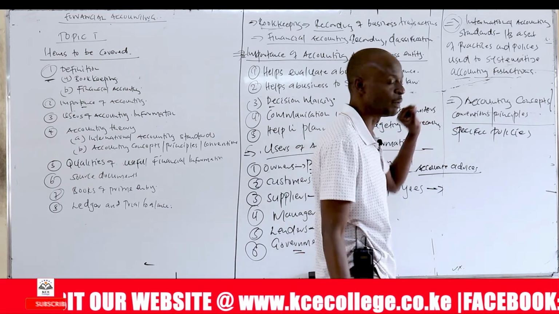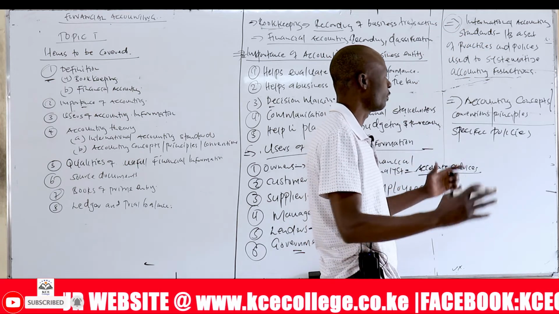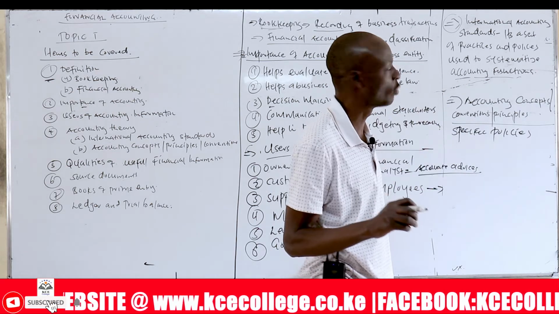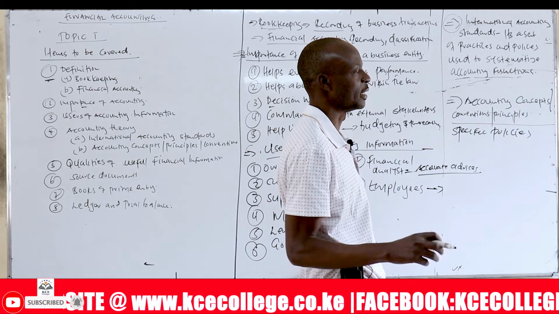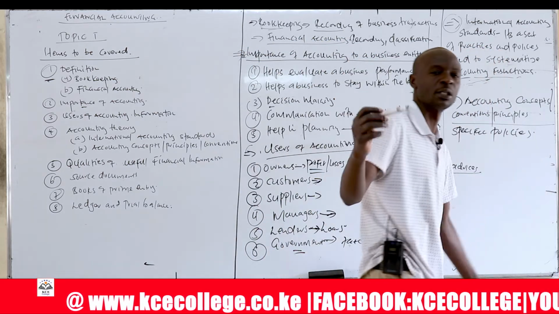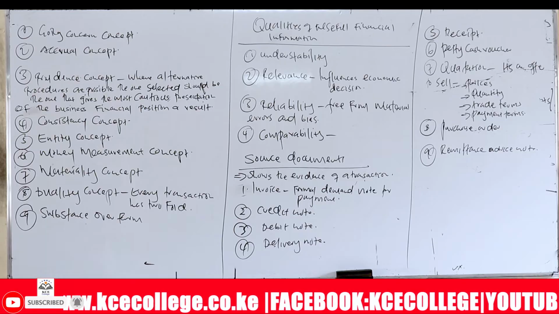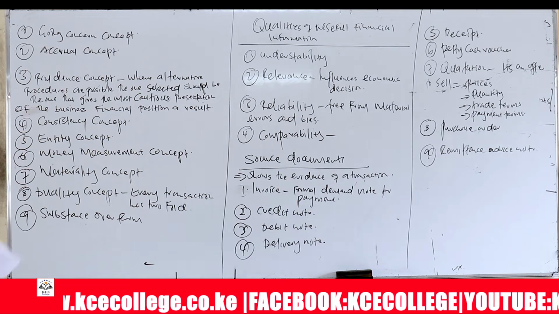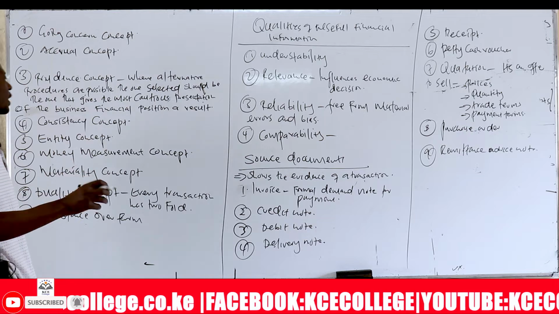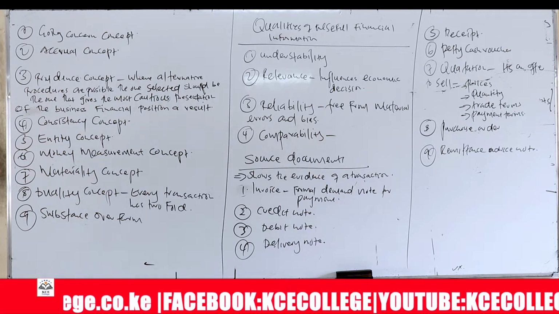International accounting standards are general policies, and accounting concepts or conventional principles are specific policies from the international standards that are selected by an entity to be applied in the preparation of their financial statements.